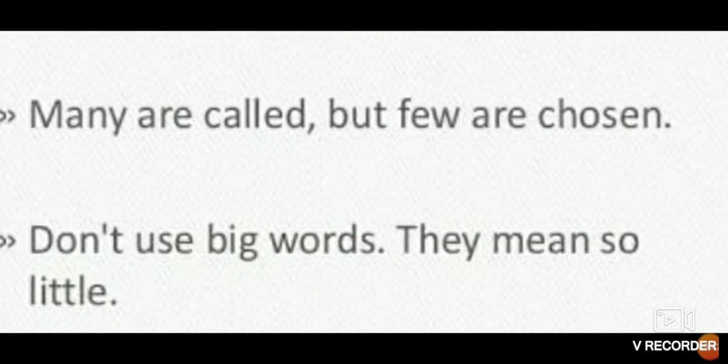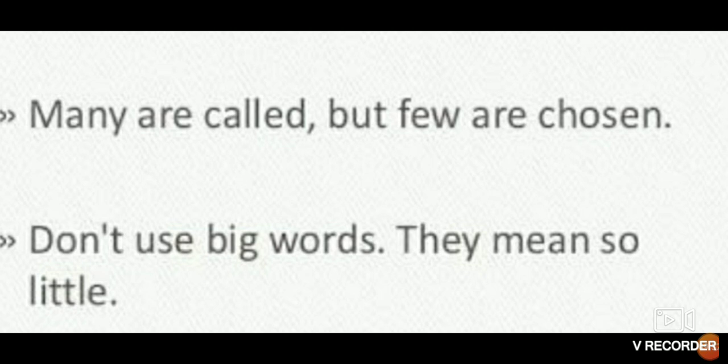Too black for heaven, yet too white for hell. Now you can see here again heaven and hell. Two opposite ideas are kept together, isn't it? Now see, many are called, but few are chosen. So here also you can see many and few. Two opposite ideas are kept together, isn't it?